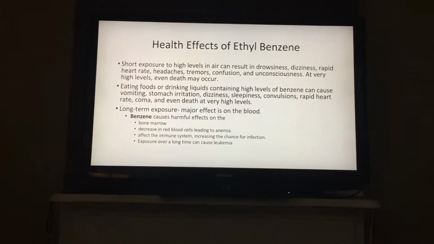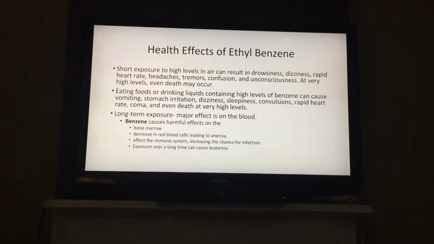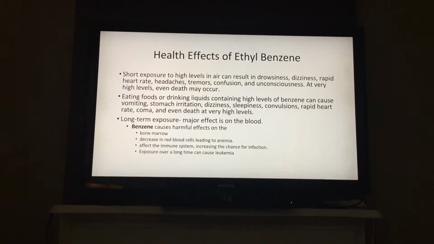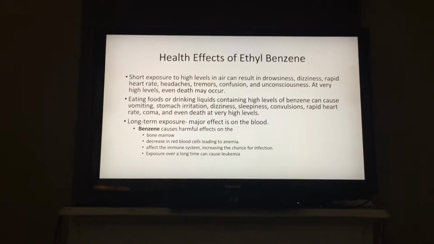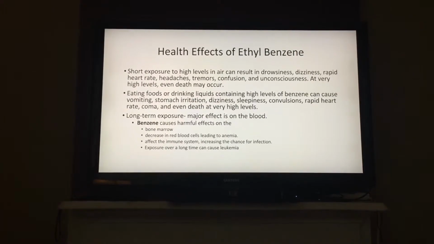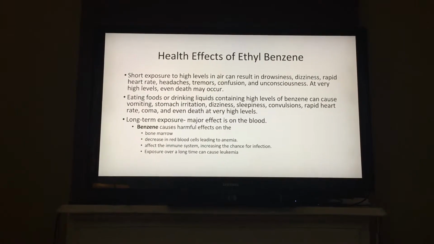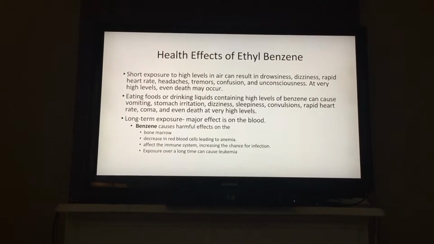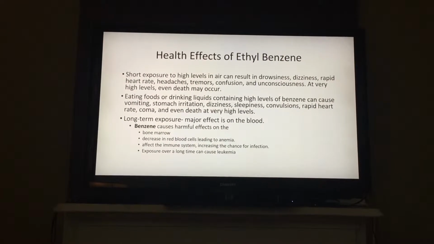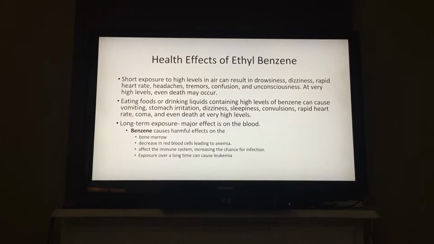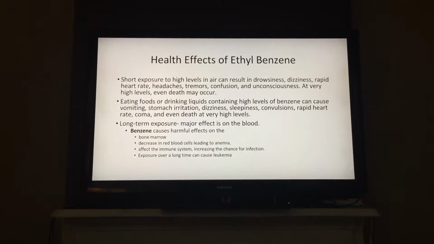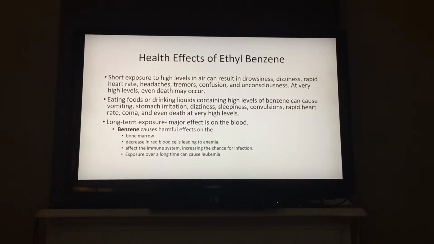Long-term exposure, the major effects are on the blood, hemopoietic. Benzene can cause harmful health effects on bone marrow, a decrease in red blood cells leading to anemia, affect the immune system, and increase the chance for infection. Exposure over the long term can cause leukemia, which is a type of cancer that affects the white blood cells.